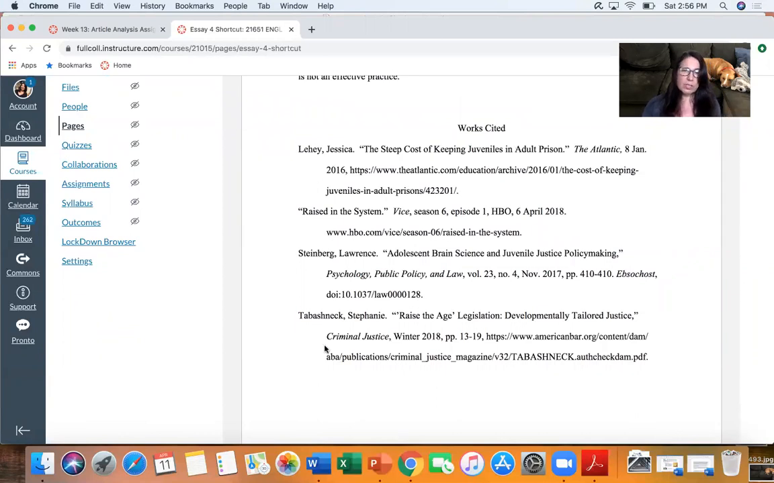So 4 sources. 2 of these are class sources. This is the Vice episode. That's the proper MLA citation. So if you use Vice, copy that. And then this is the Raise the Age article that you also read for class. So these 2 are class sources, and they are correctly cited. And then your other sources. So if you limit it to maybe 3 or 4, it tends to be a little bit easier if you're not used to working with sources.